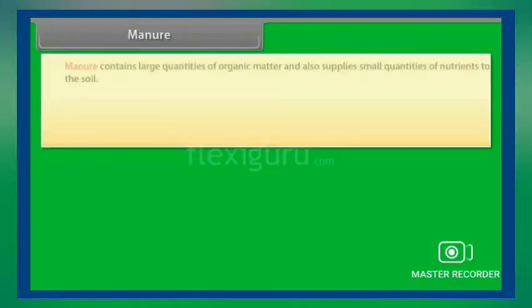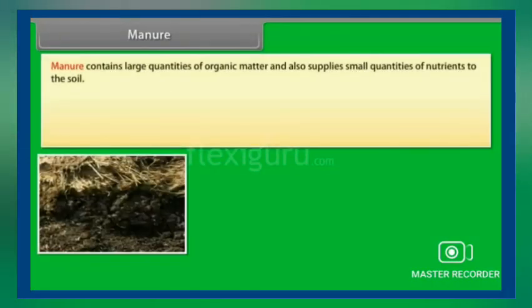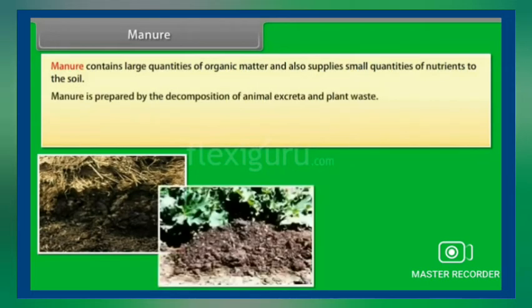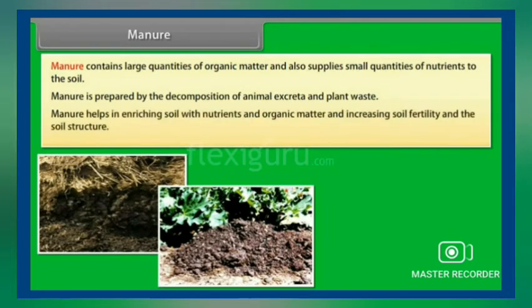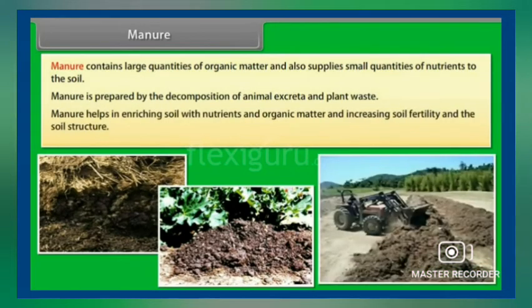So what is in the manure now? Manure contains large quantities of organic matter and also supplies small quantities of nutrients to the soil. Manure is prepared by decomposition of animal excreta and plant waste. Manure helps in enriching soil with nutrients and organic matter and increasing soil fertility and the soil structure.